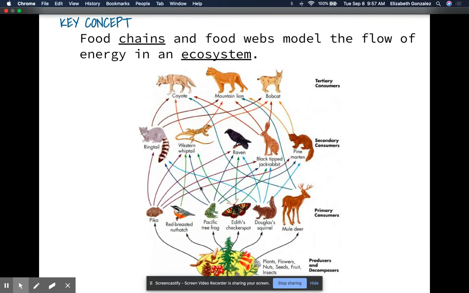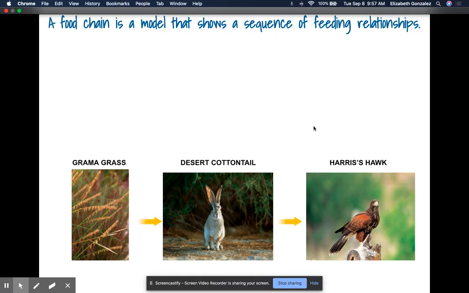All right, let's talk about food chains and food webs. Food chains and food webs model the flow of energy in an ecosystem. We want to see how energy is passed on from one organism to another, and we use what is known as a food web and a food chain. A food chain is a model that shows a sequence of feeding relationships.